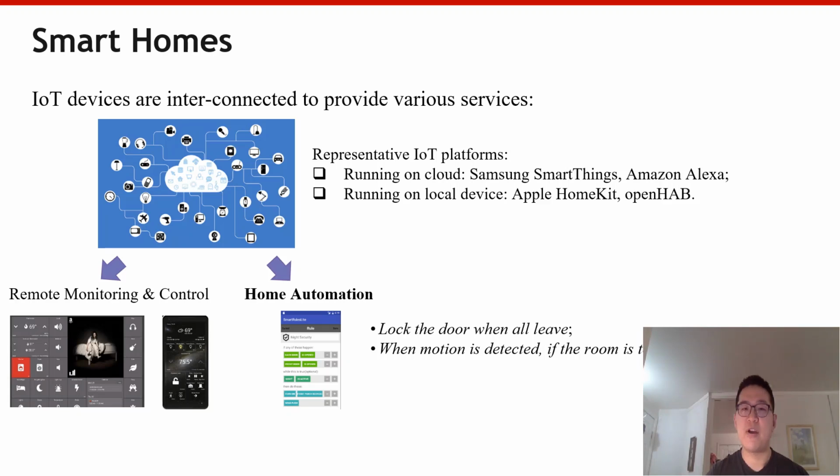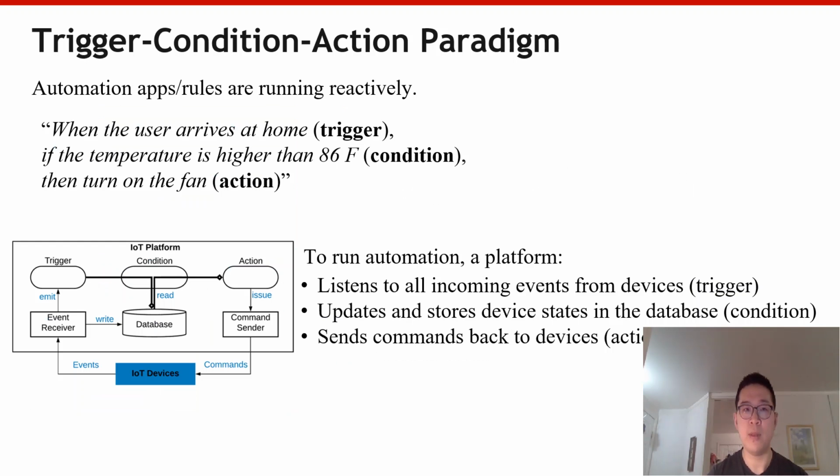For instance, the smart home can lock the door automatically when it detects all the users leave, or it can adjust the air conditioner based on the motion and the room temperature. Automation rules are usually defined on mobile companion apps provided by IoT platforms and are executed reactively on the platform, following a trigger condition action paradigm.